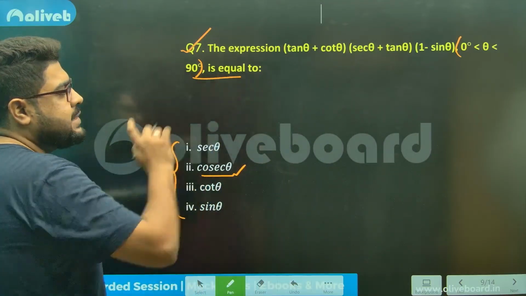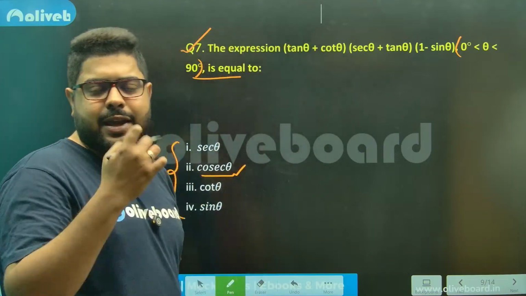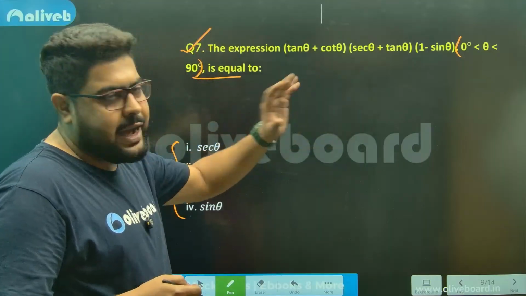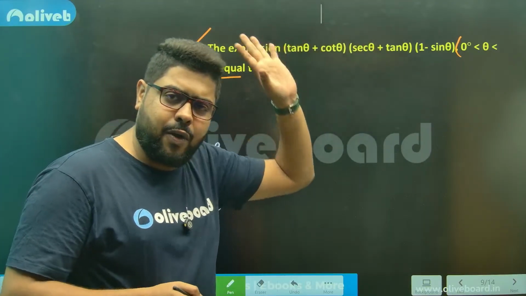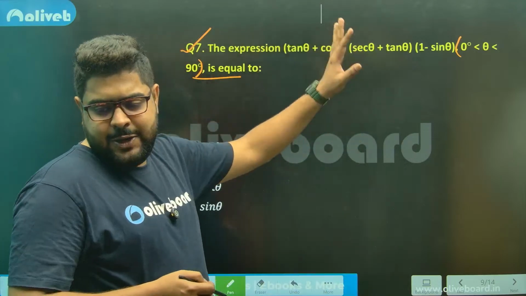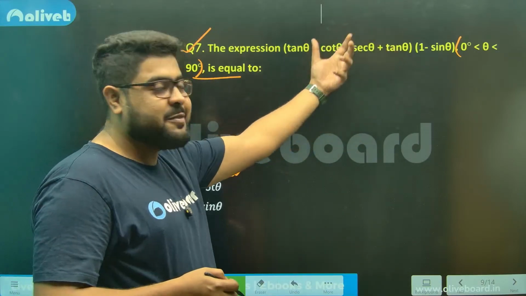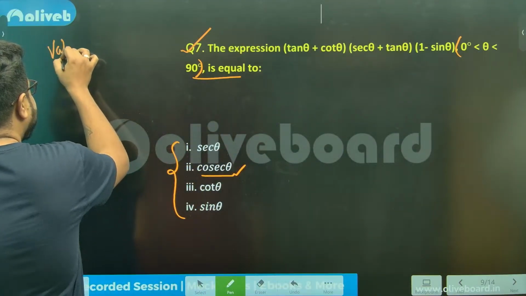Here, as a shortcut, tan plus cot I can write as sec into cosec, but I'm not going in that direction. The easier way in this case will be to put value. Value putting approach will be a better approach here.